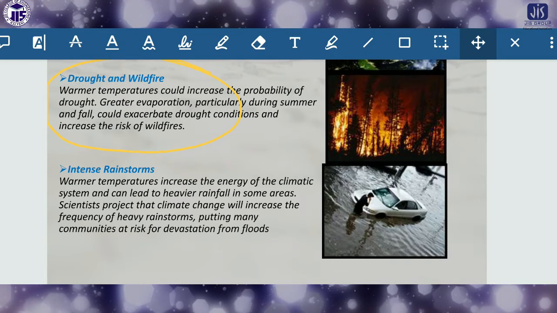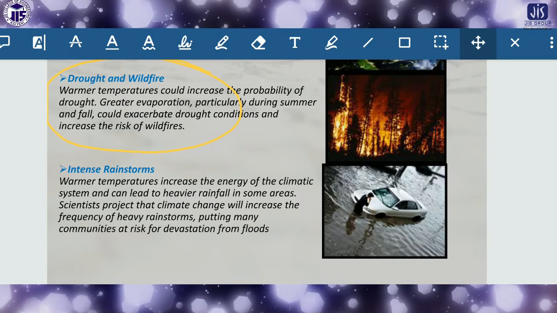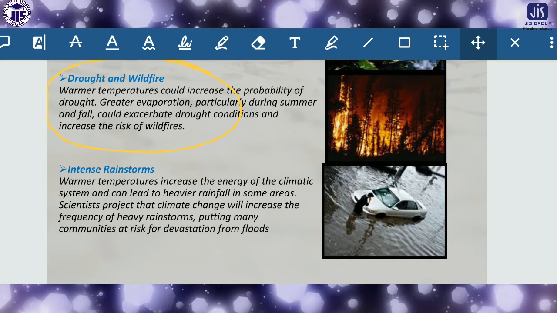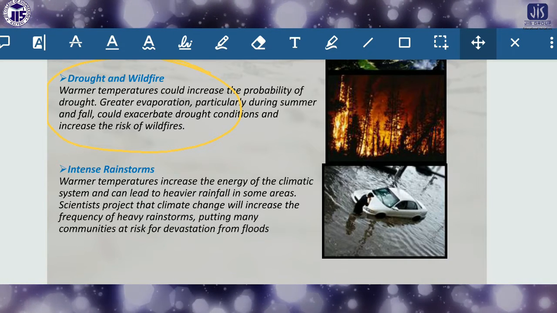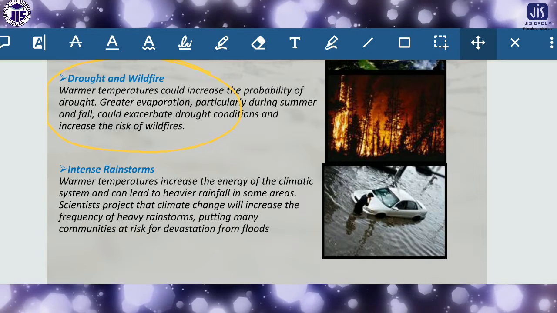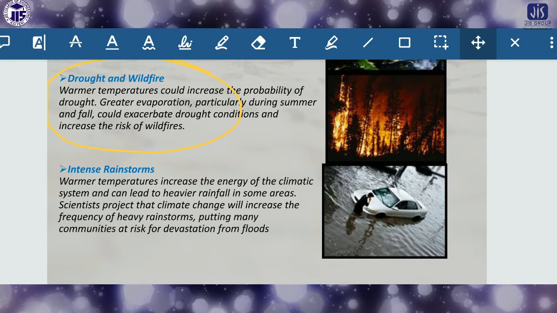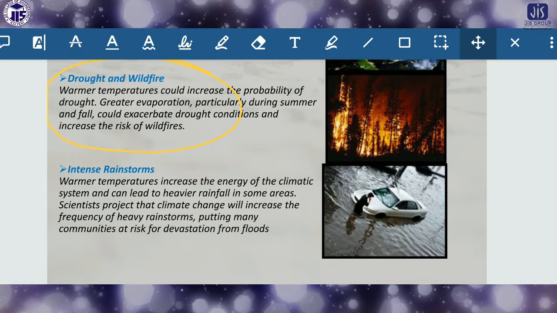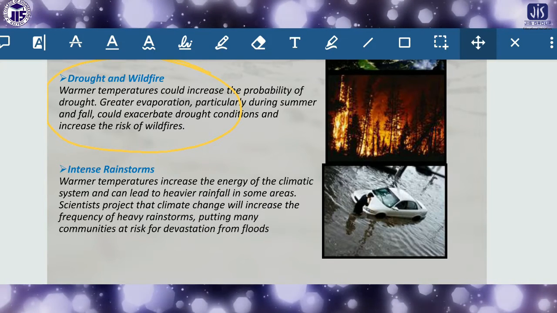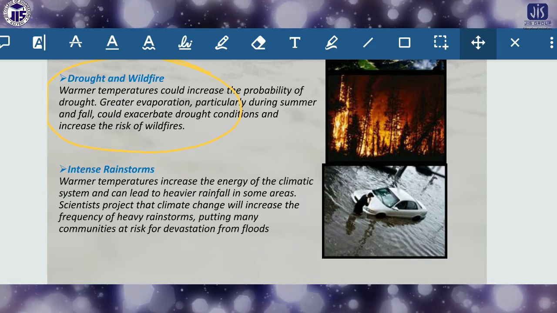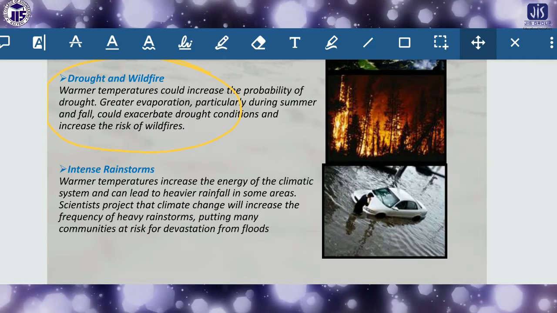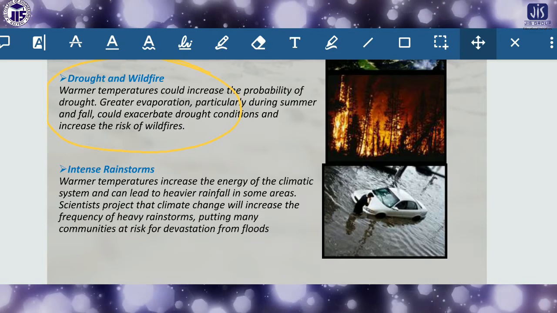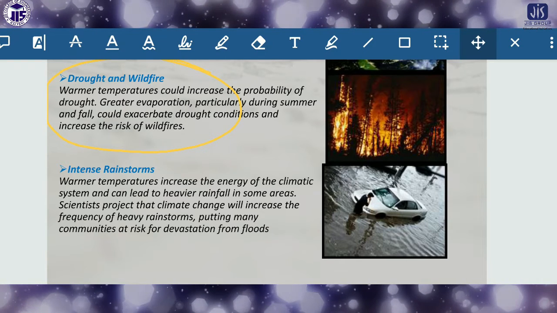So this is also another problem: when there is a huge amount of rain in a particular place, it causes floods, and if there is no rain, it causes drought. So the balance of the ecosystem, the balance on the earth, the balance of the atmosphere, all these things are gradually being destroyed due to the increasing temperature, or global warming. So we have to concentrate on all these facts if we want to survive.